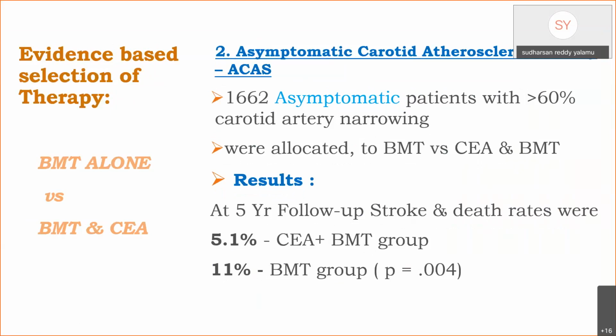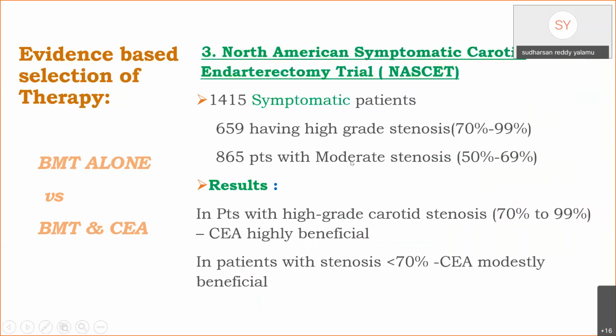In this asymptomatic carotid atherosclerosis study, around 1,600 asymptomatic patients with greater than 60% stenosis were studied, and the results at 5 years follow-up are that stroke and death rates were significantly lower in the endarterectomy and BMT group compared to best medical management alone. These are the studies about symptomatic patients.